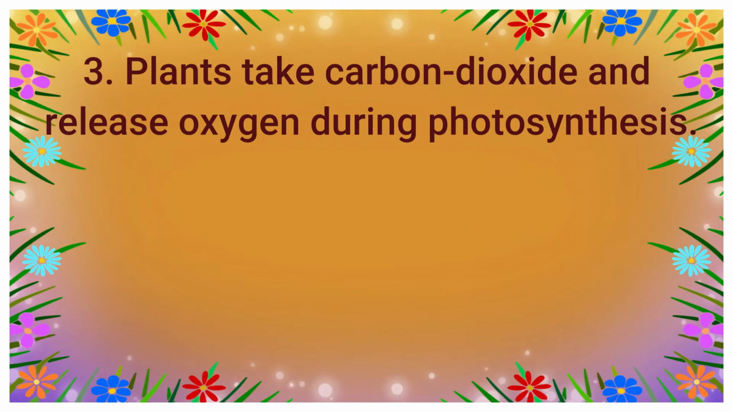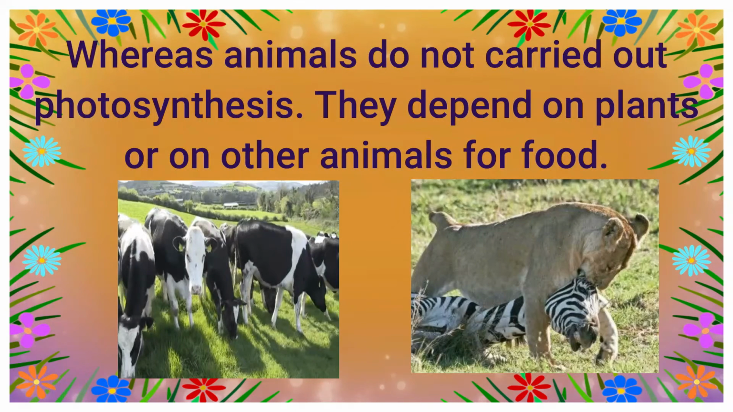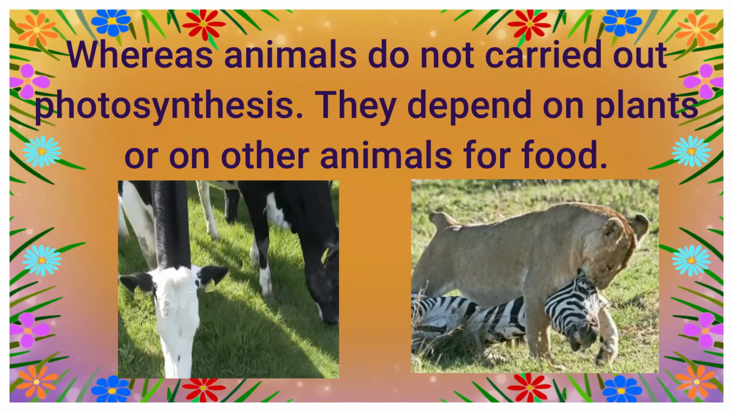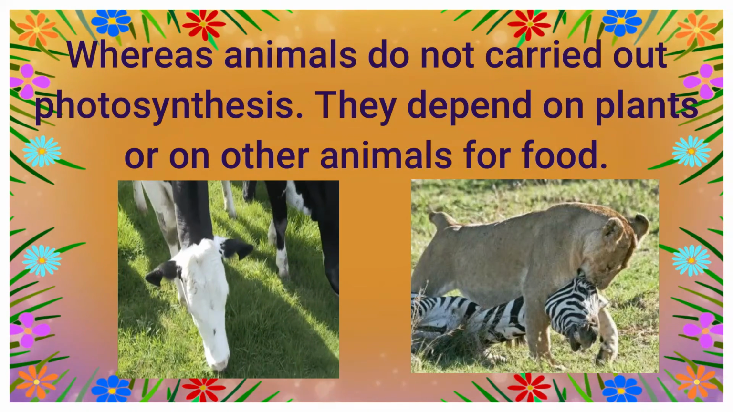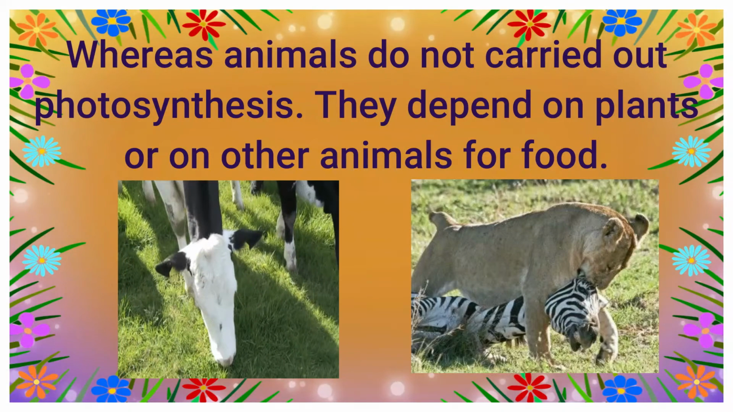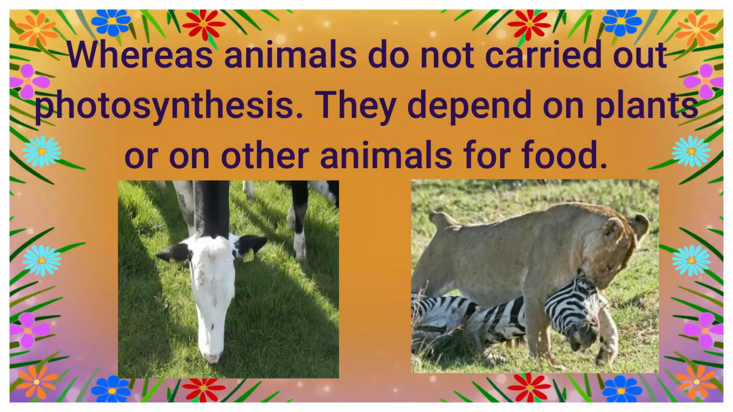Third difference. Plants take carbon dioxide and release oxygen during photosynthesis, whereas animals do not carry out photosynthesis and they depend on plants or on other animals for their food.